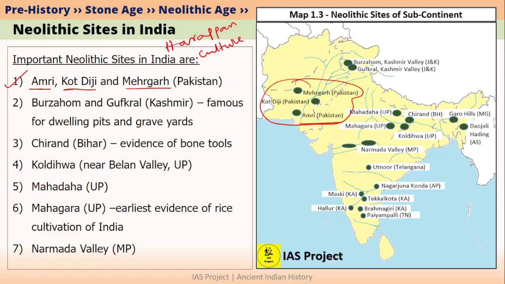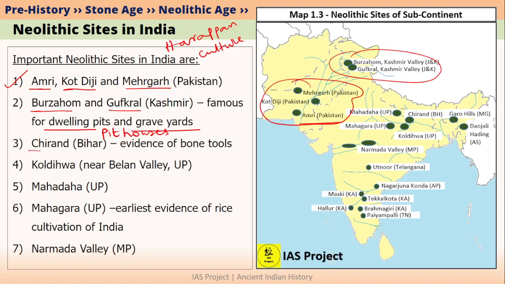Now let's look at the important sites in India. In Kashmir, we have two sites. They are Burzahom and Gufkral. They can be seen over here. Both of these sites are very famous for dwelling pits. Dwelling pits are also called pit houses. In these sites, we have also excavated graveyards of Neolithic Age people.